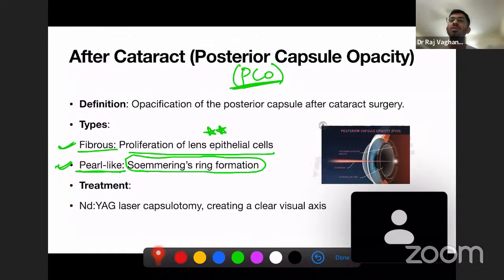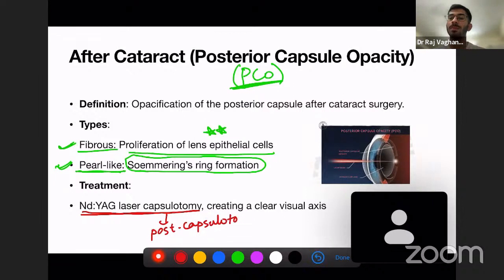Now, how do you treat this condition? You give an Nd:YAG laser capsulotomy. Which capsule? The posterior capsule. So you are performing a capsulotomy, making an opening in the posterior capsule, creating a clear visual axis.